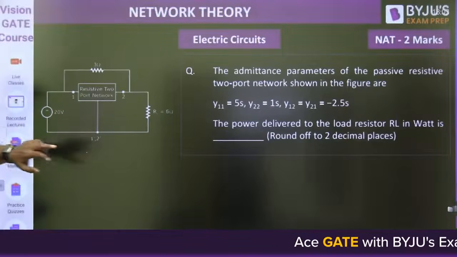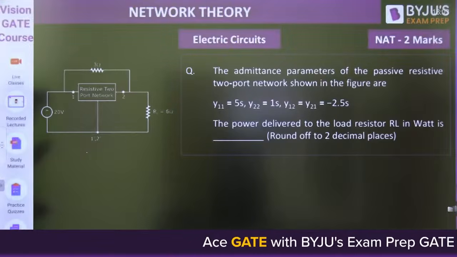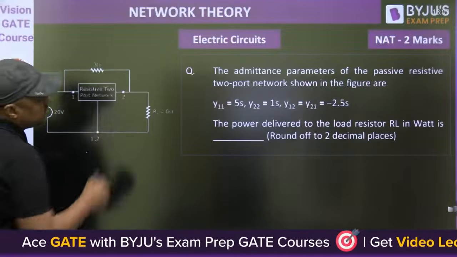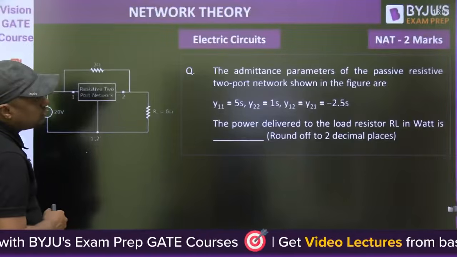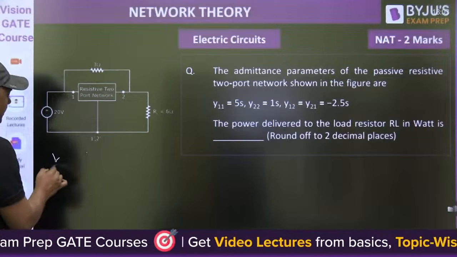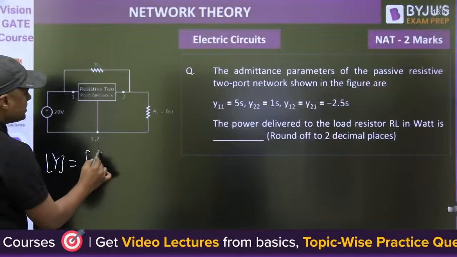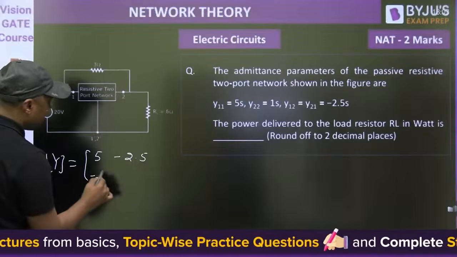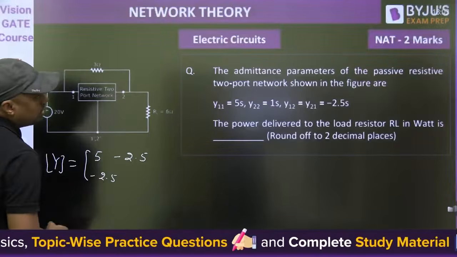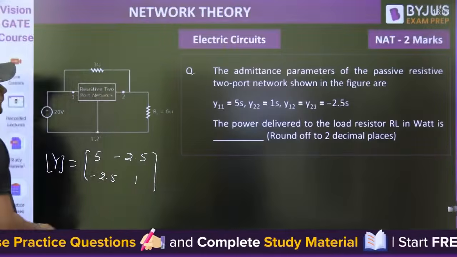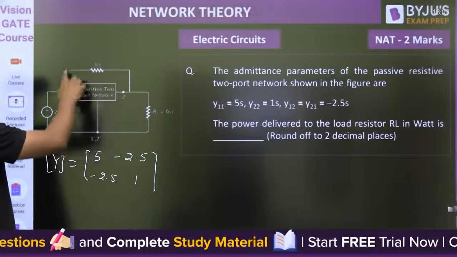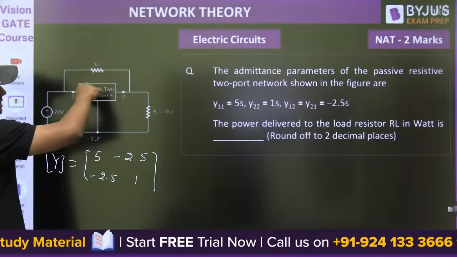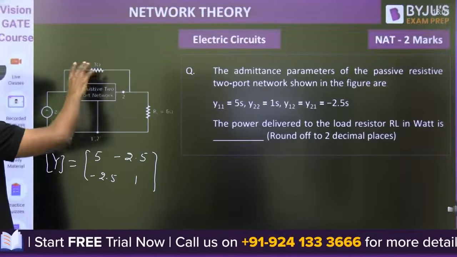Now last one. The admittance parameter of the passive resistive two-port network shown in the figure. This is the resistive two-port network. Admittance parameters are given: Y11, Y22, Y12, Y21. What are the Y parameters? 5 Siemens, that is 5 mho, minus 2.5, minus 2.5, and then 1. Now, this is the network and one network is connected here. That network is connected in parallel to this. Remember, this is the network that is connected parallel to this particular network, guys.